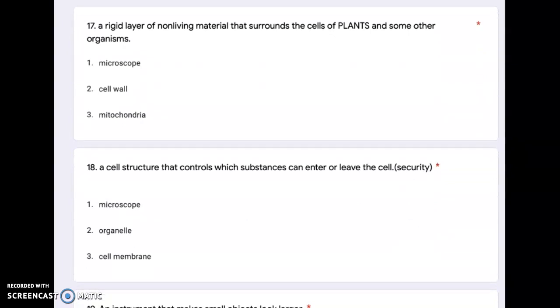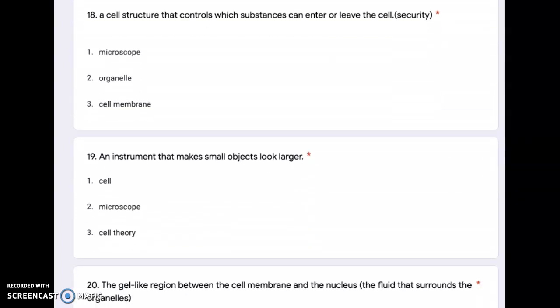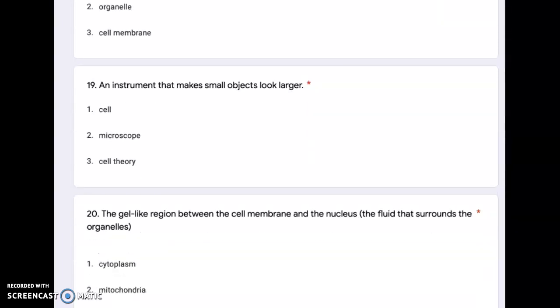17. A rigid layer of non-living material that surrounds the cells of plants and some other organisms. Microscope, cell wall, mitochondria. Number 18. A cell structure that controls which substances can enter or leave the cell, which is like security. Microscope, organelle, cell membrane.